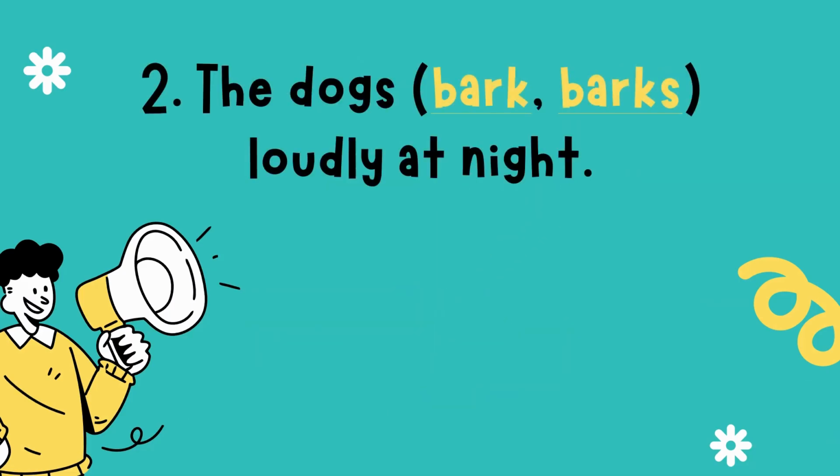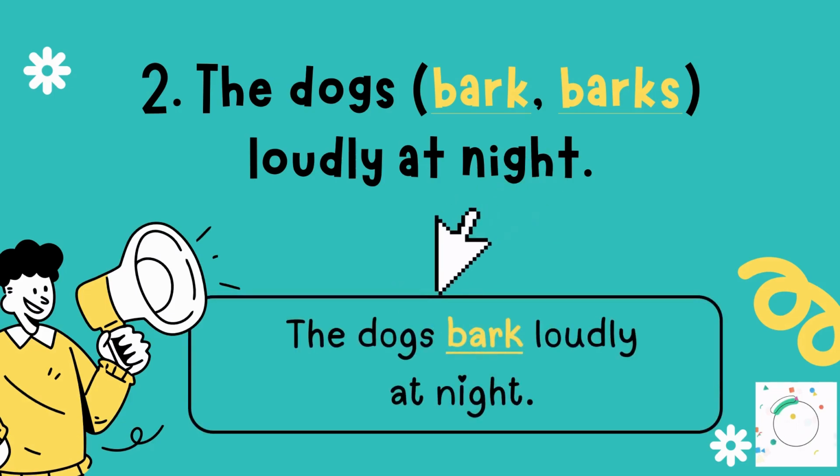Number 2. The dogs bark or barks loudly at night. That's correct. The answer is bark. It is because our subject is dogs, which is plural. That's why our verb should also be plural.